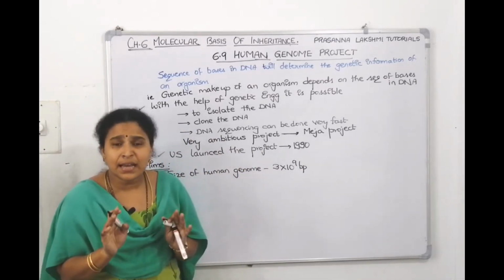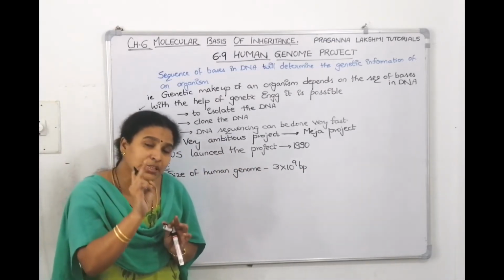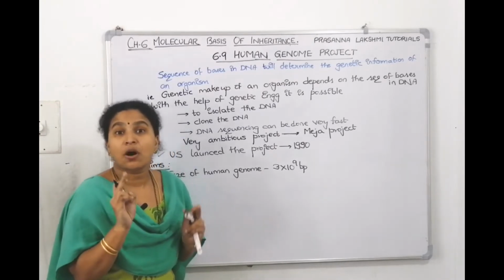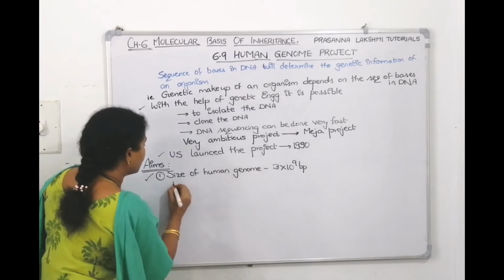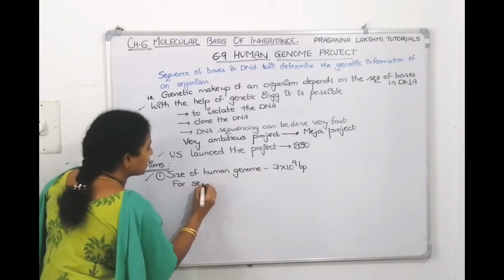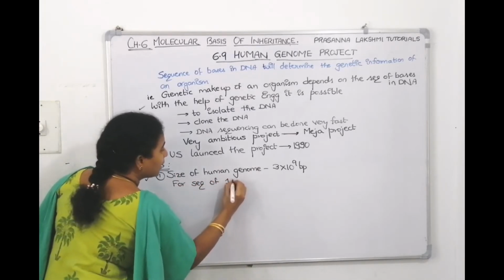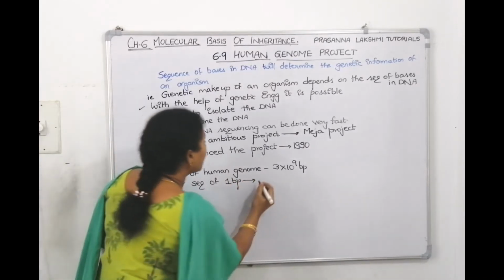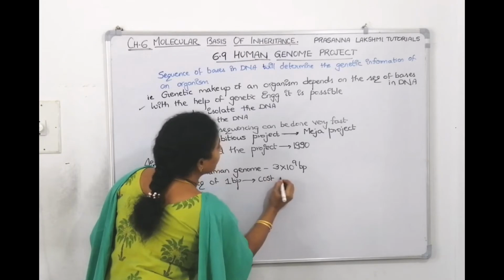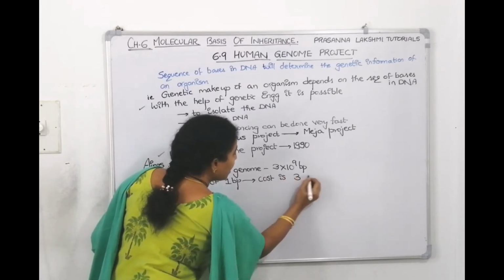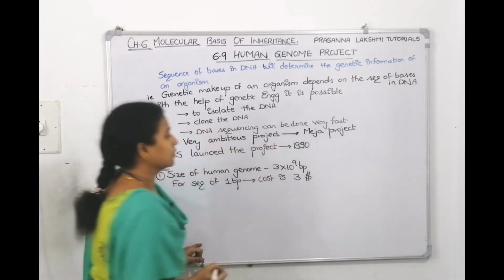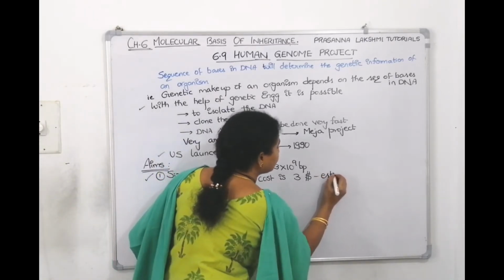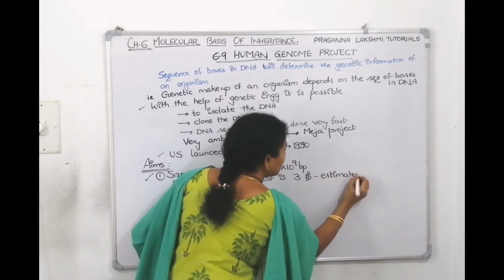And scientists are estimating that to do the sequencing of one base, it costs $3 it seems. So for sequencing of one base pair, what is the cost they estimated? The cost is $3. So this is an estimated cost.